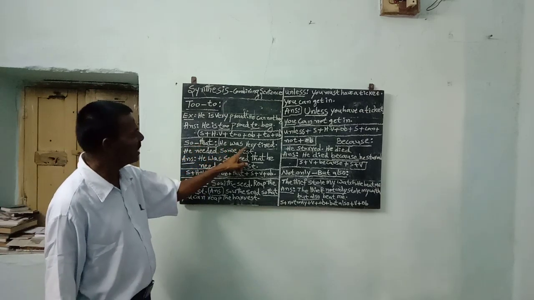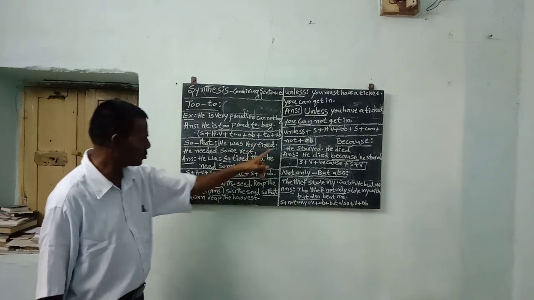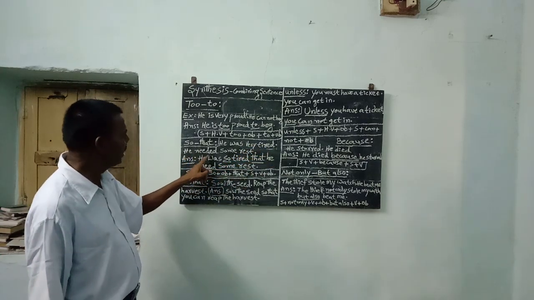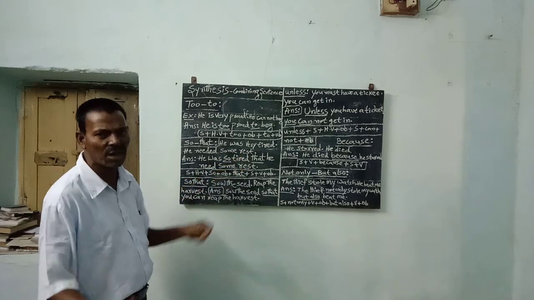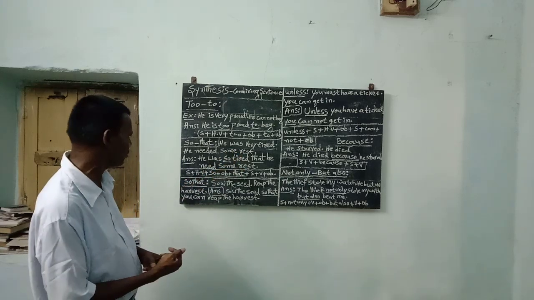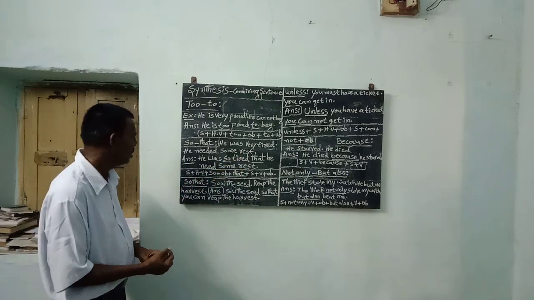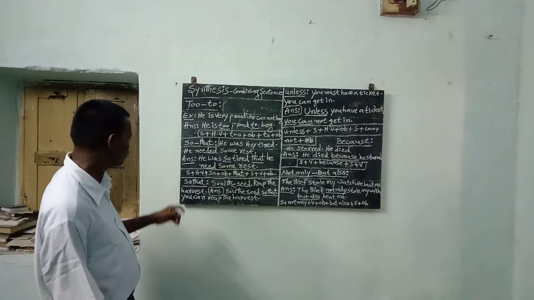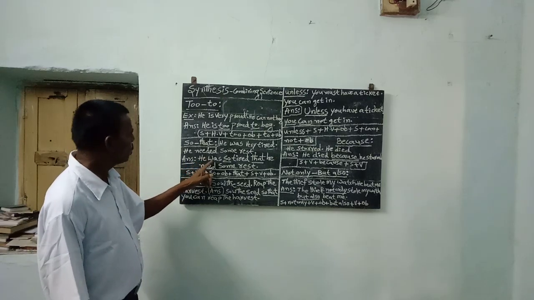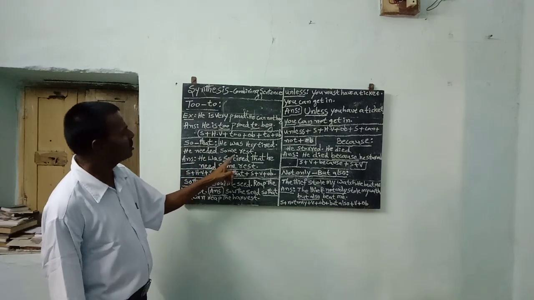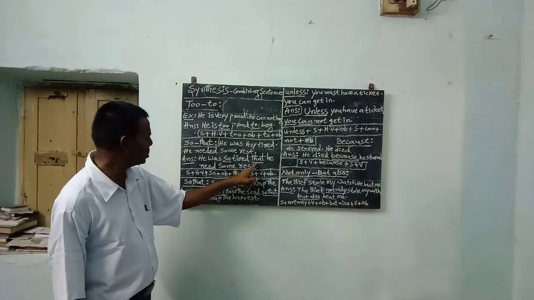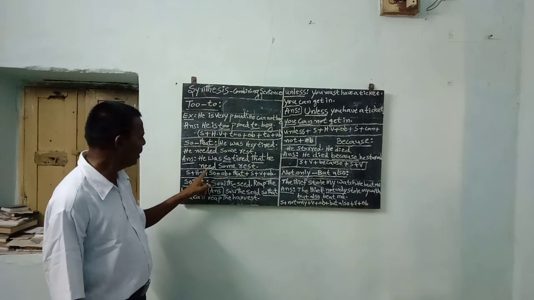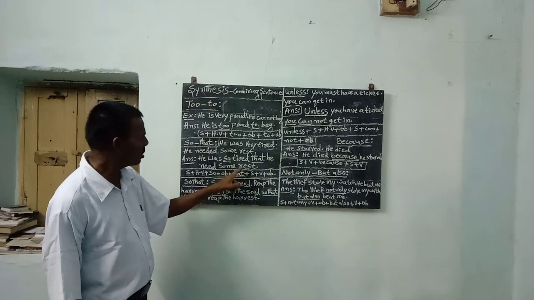He was very tired. Full stop. He needed some rest. There are two sentences, my dear students. Now we are making the answer: He was so tired that he needed some rest.